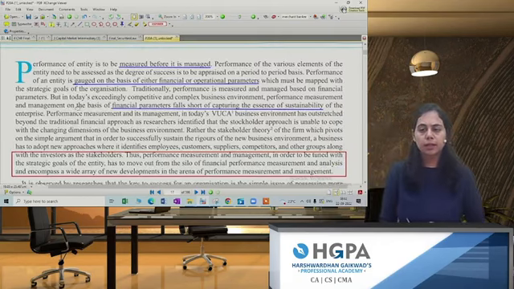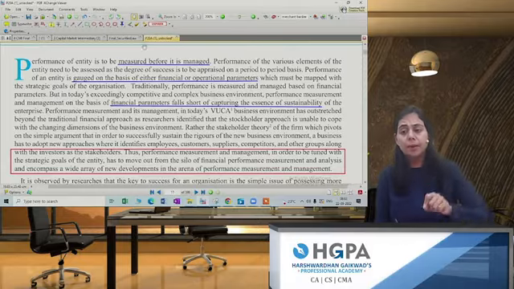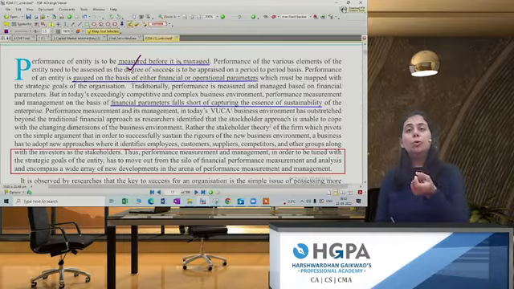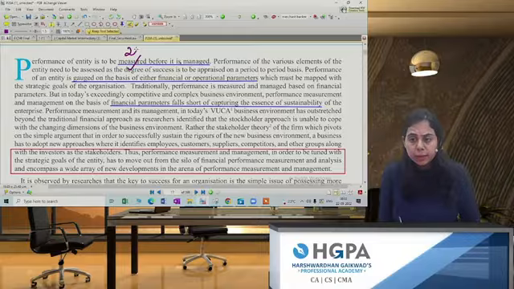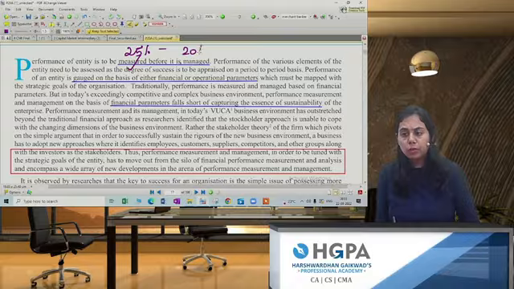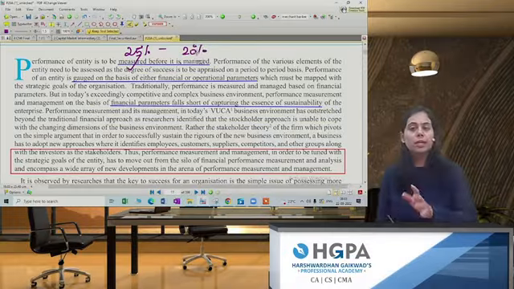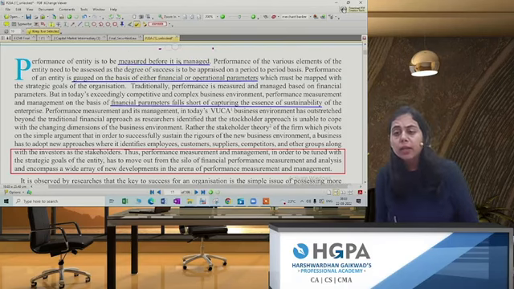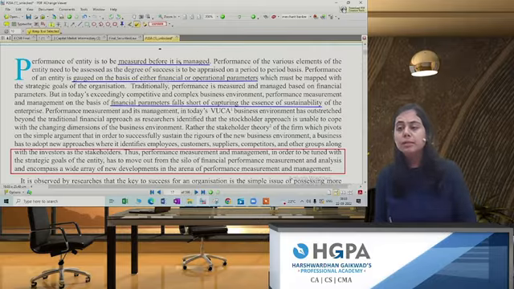Now, the performance of an entity is measured before it is being managed. If you want to manage something, you need to know that our profit target was 25%, but currently I'm working at a target of 20%. So first you measure: I have achieved 5% less. And then you will start managing this performance. That is why it is written here that the performance of an entity is measured before it is being managed.